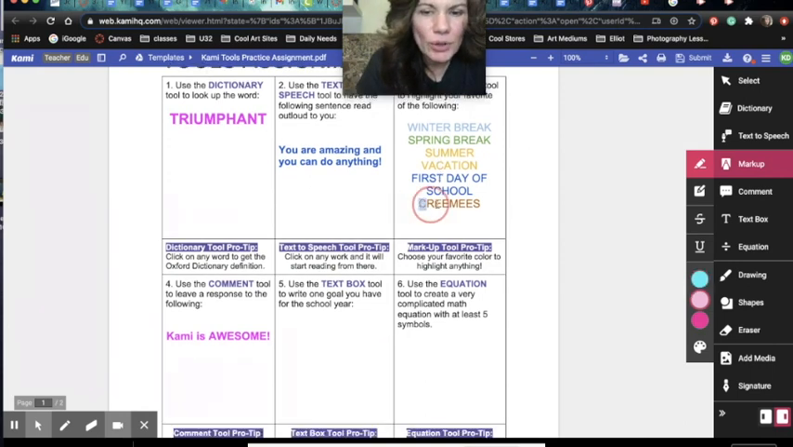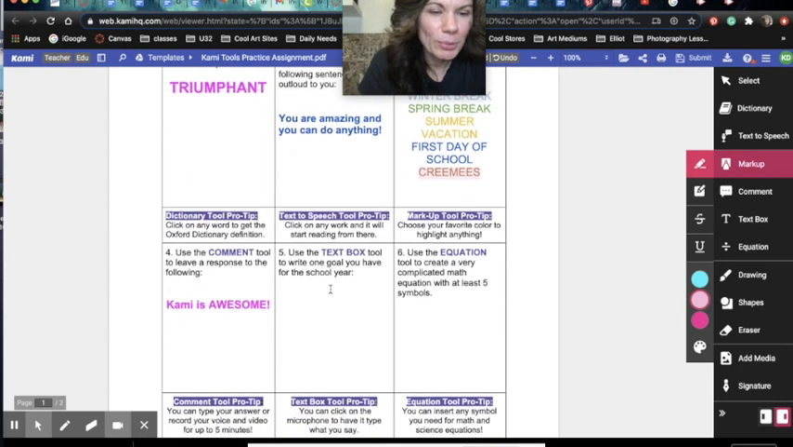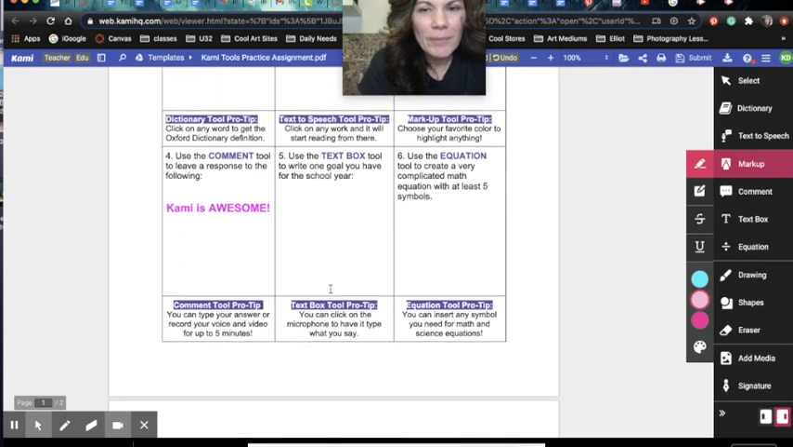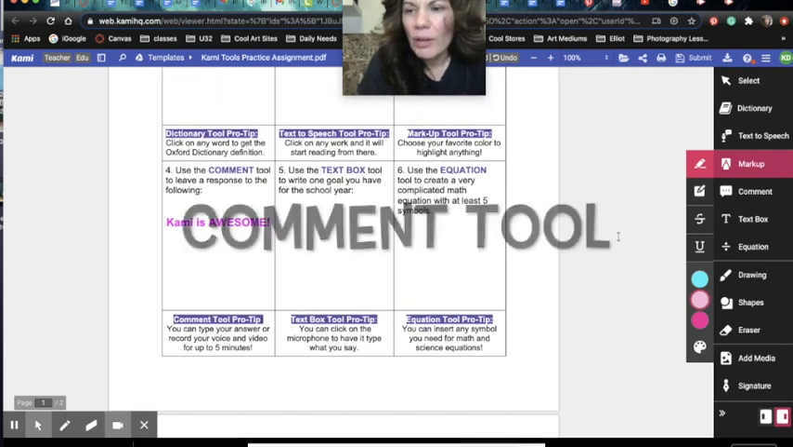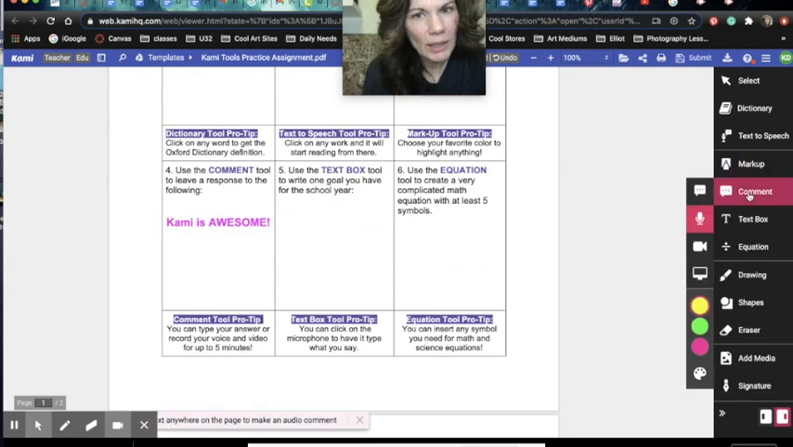I'm going to have to choose creamy because creamies are the greatest thing here for me. All right, so now we are going to go to the comment tool. Notice when I click on the comment tool, it gives me text comments, audio comments, voice comments, or video. So it's really cool. The way this works is it makes your comments on the side, but you just click what you want to reference.